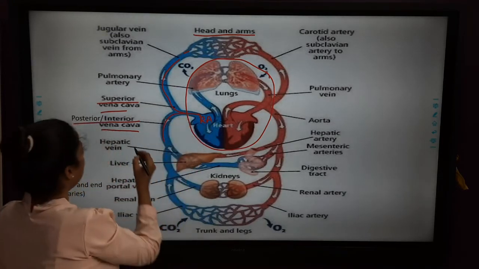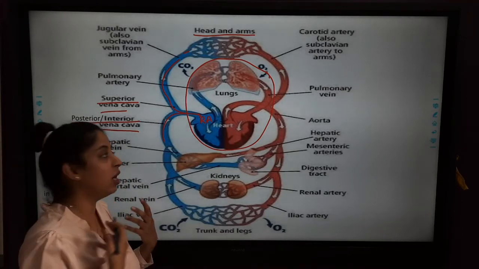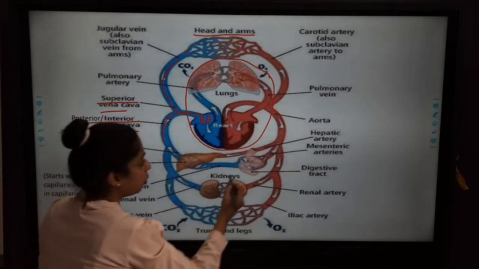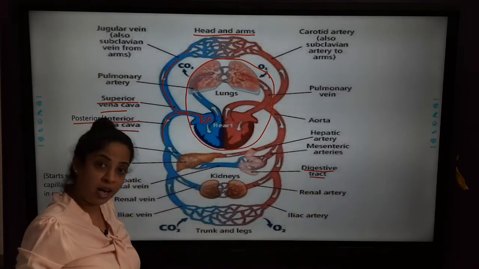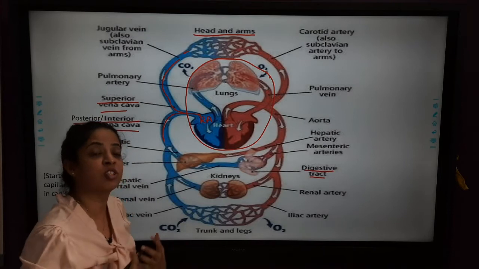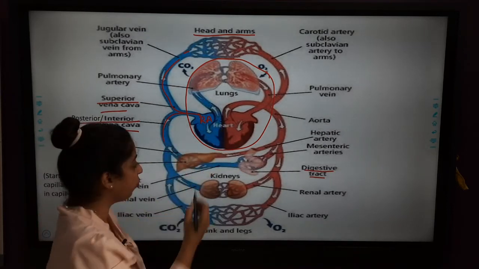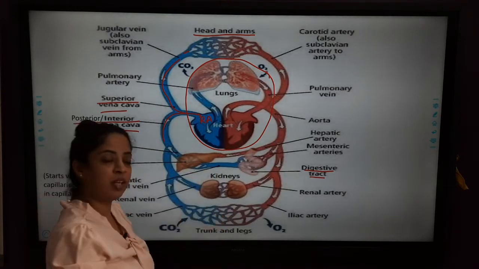Now, all the body parts do not pour the blood directly into the posterior vena cava. Here you can see the digestive tract, the stomach and the intestine. They do not pour their deoxygenated blood directly into the posterior vena cava. What happens is, first they give their blood to the liver. Who gives their blood to the liver?